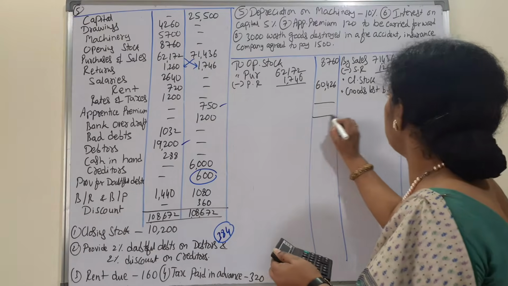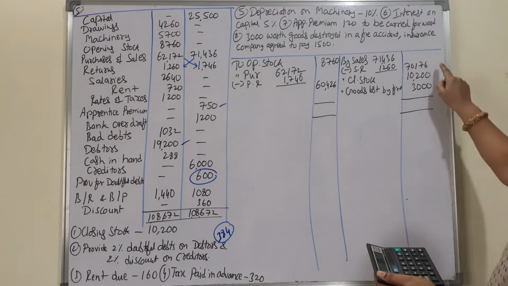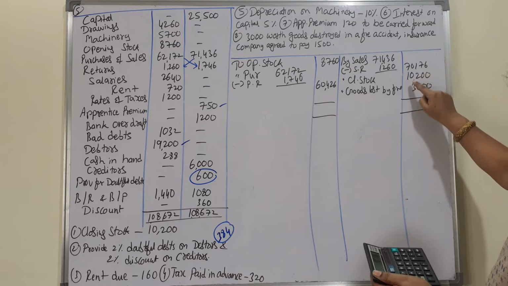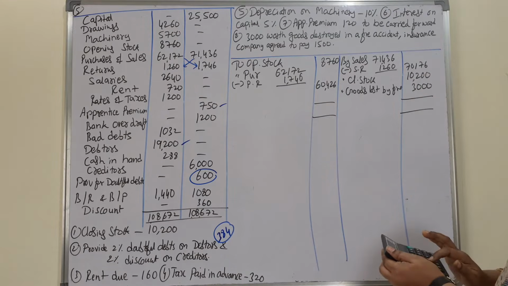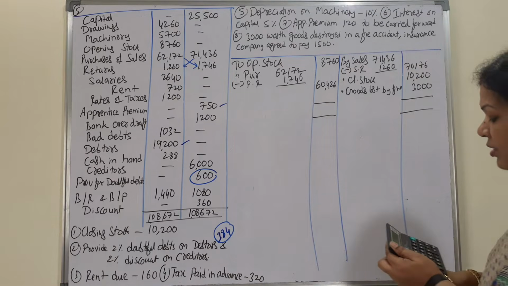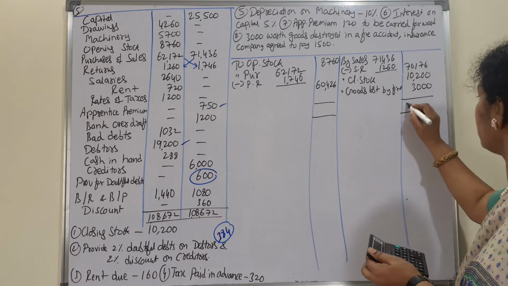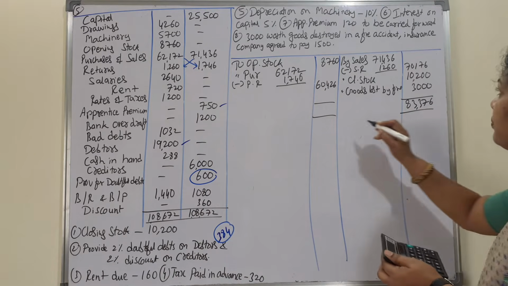To find out the GP, we'll total up everything. So 70,176 plus 13,200 comes to 83,376.